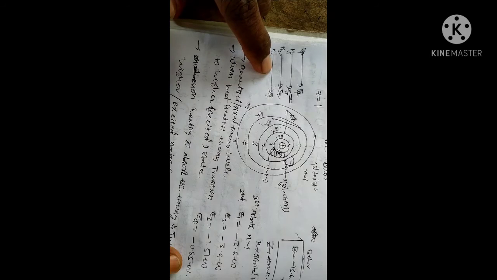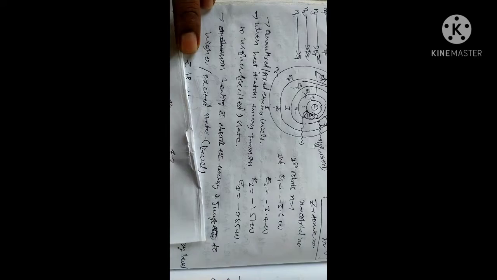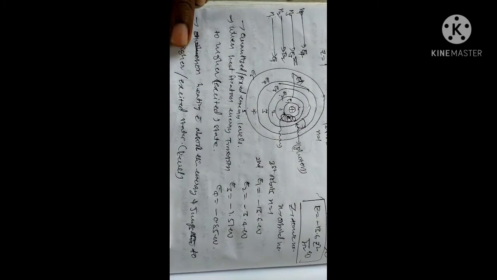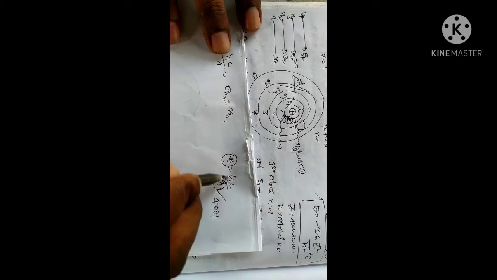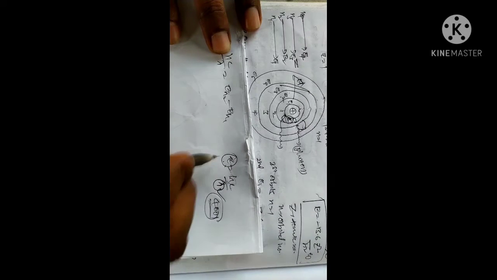N1 is a certain lambda, N2 is a certain lambda. That is, energy is nothing but E = hc by lambda. This lambda is suitable for energy states. It is also one lambda. Suppose here 4001, here we get some energy. H value, c value, those are constant values. We get some spectrum. There is some wavelength, and we get energy.